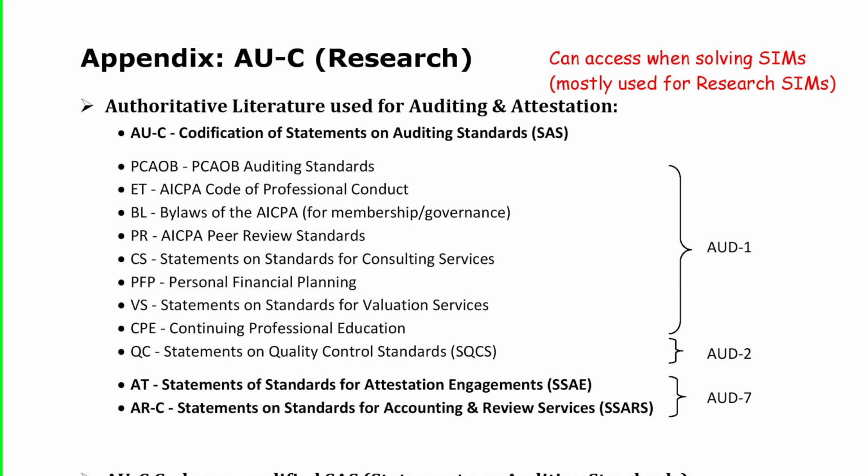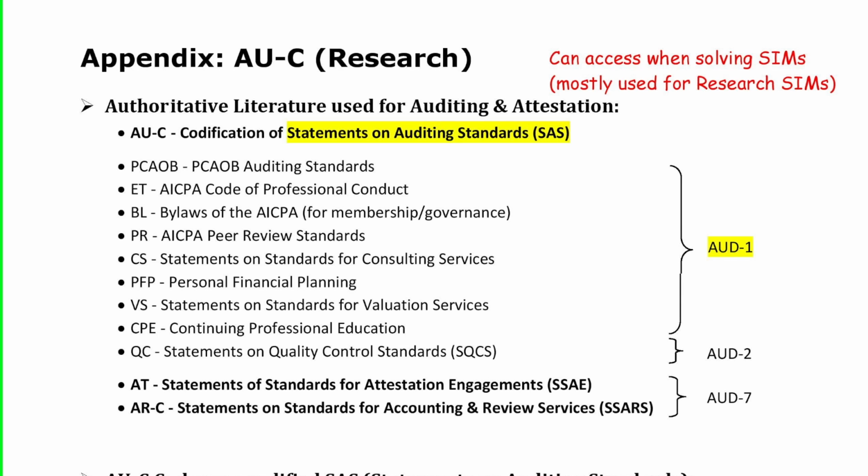And we've started to look at highlight statements on auditing standards, or SAS. Now, as we get into highlight audit 1, we're going to talk about the PCAOB auditing standards, which is applicable for audits of issuers.